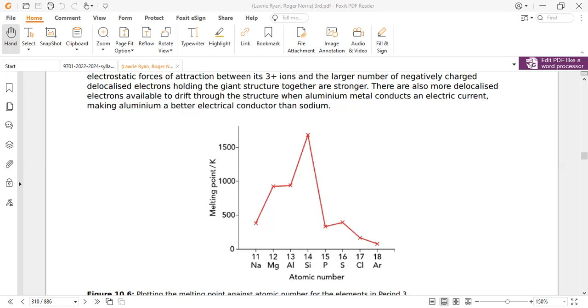And similarly for sulfur, if we count the total number of electrons. One sulfur atom has 16, but because sulfur exists in the S8 form, we have 128 electrons per sulfur unit, because it contains S8, or 128 electrons. They all contain this.